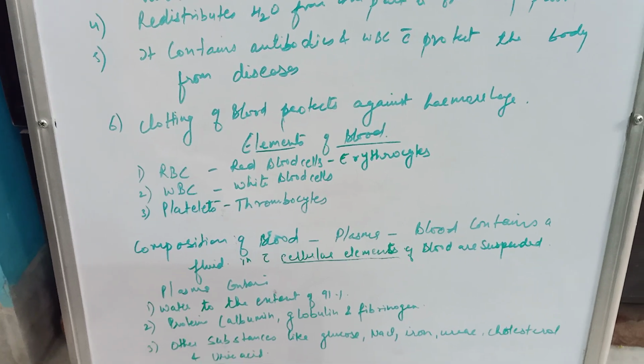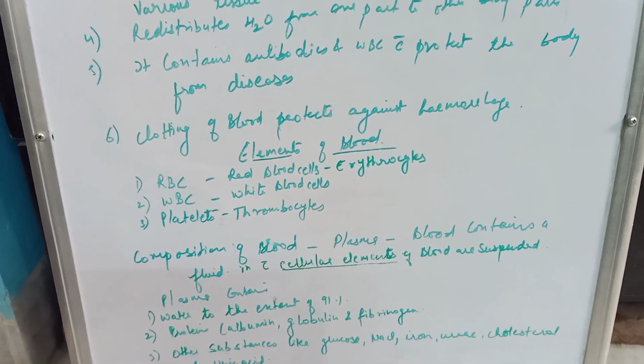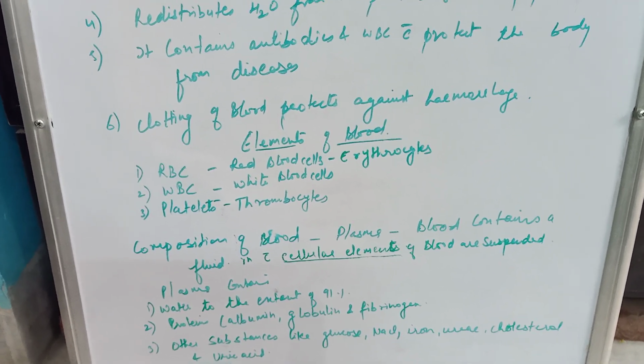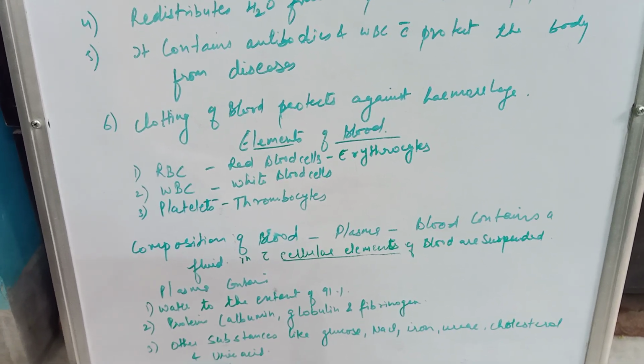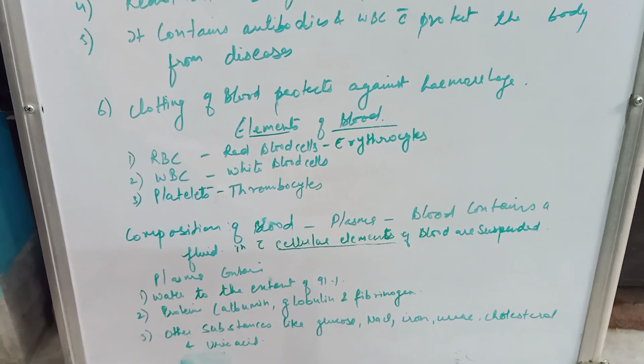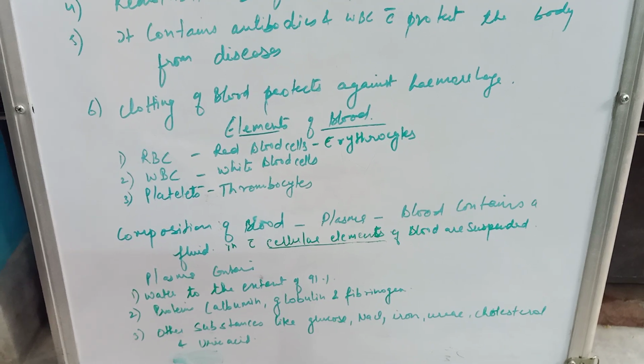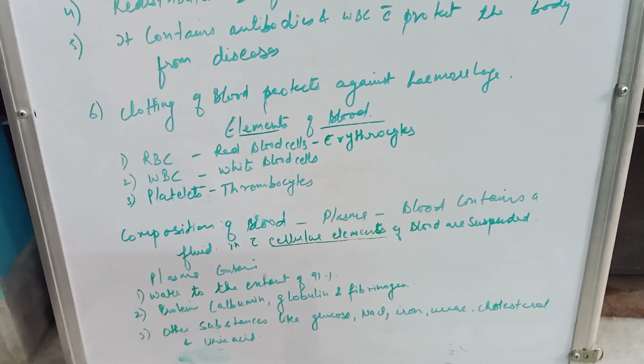Plasma contains water to the extent of 91%. Second, it contains proteins like albumin, globulin, fibrinogen. Third, other substances like glucose, sodium chloride, iron, urea, cholesterol and uric acid.